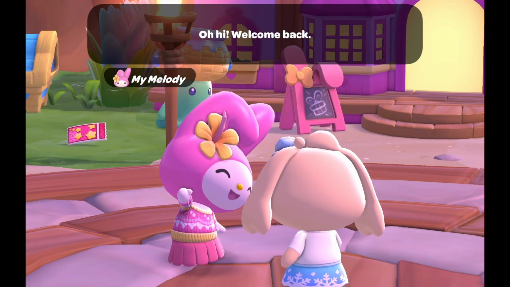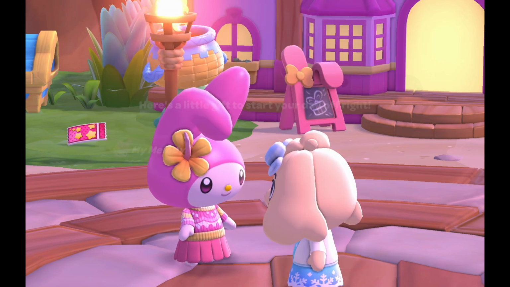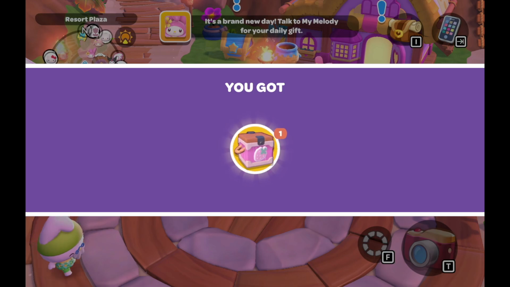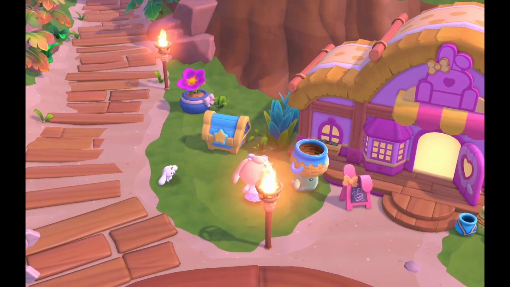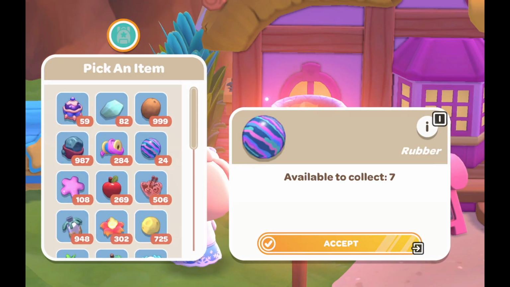If you guys don't know about this game, it is available on Apple Arcade and it also is on the Switch. I believe it is coming to PC and Steam as well. I think it's all out now at the same time. So if you want to get the game, you can do that on a platform of your choice. I am playing it on the Apple Arcade version.